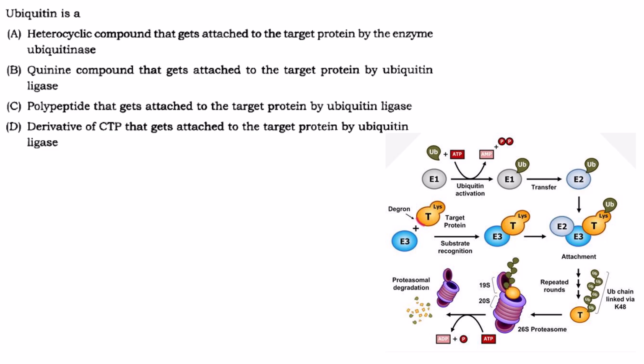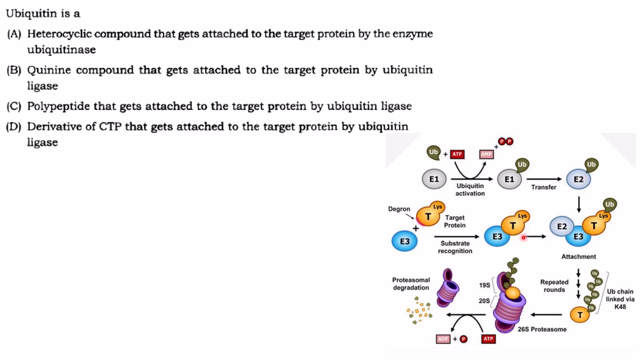Then next one, ubiquitin. It is a small protein of 76 amino acids, and it is the process where the ubiquitin is attached to the target protein with the help of certain enzymes, and finally it is taken for proteasomal degradation. So the various enzymes involved are E1, E2 and E3. E1 is your ubiquitin activating enzyme. It will have the ubiquitin on it. And E2 is the ubiquitin conjugating enzyme. E1 will transfer the ubiquitin to E2.